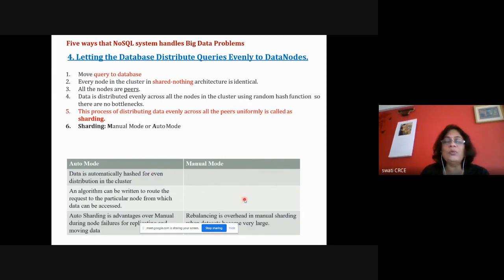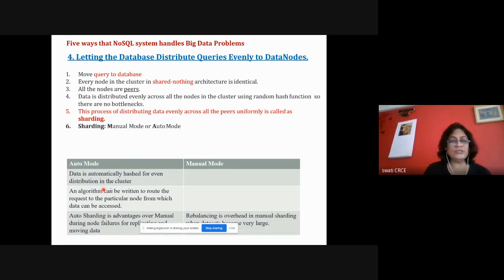In manual mode, the administrator will do the load balancing. Whenever a server is down or a server is added, the work is distributed manually by the administrator by writing something at the administrative location. Or in auto mode, it will be done automatically by the system, with the nodes interacting with each other.